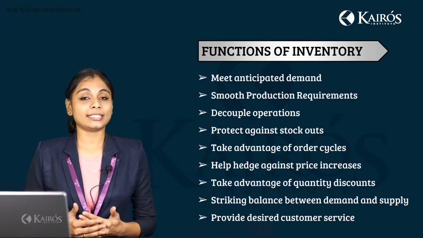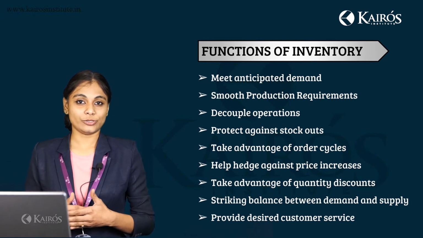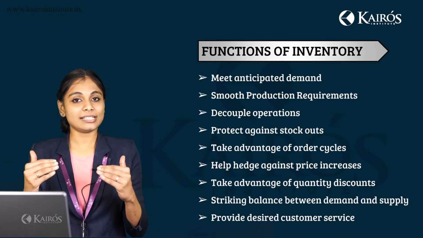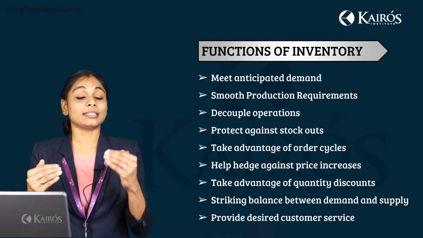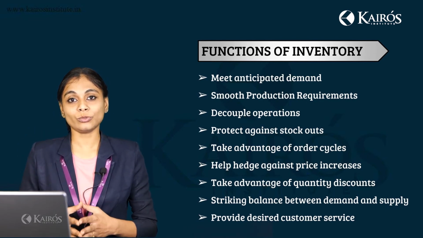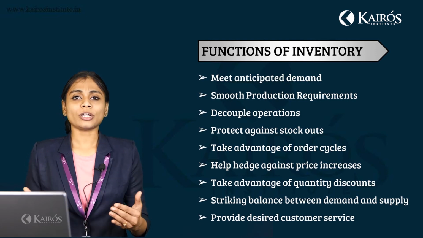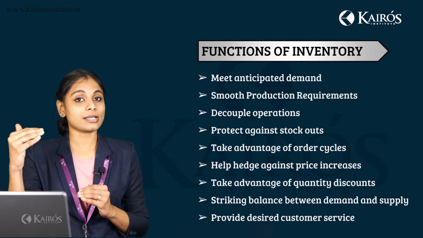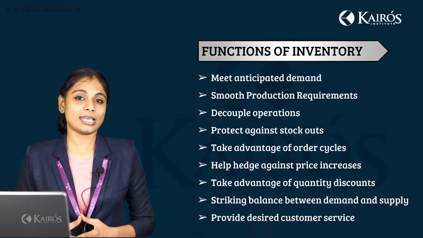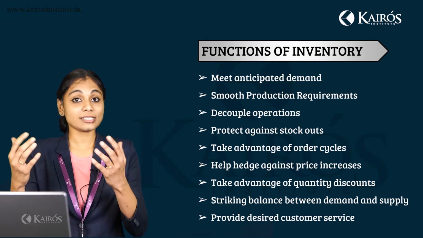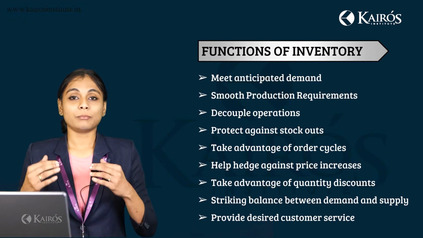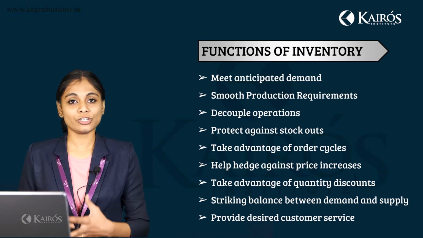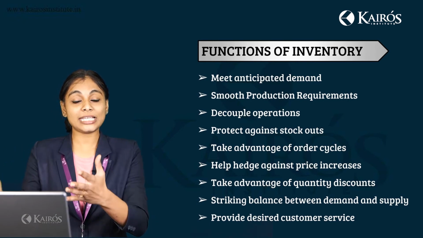Now, why do we say that the production has to be continuous? So that you have a balance between the demand in the market and the supply of the product that you have to give to the market. So what happens if there is a mismatch? If the demand is more and if the supply is less, what does it state? It states that the product has a lot of demand in the market, but your firm or your production unit is not able to meet this demand.